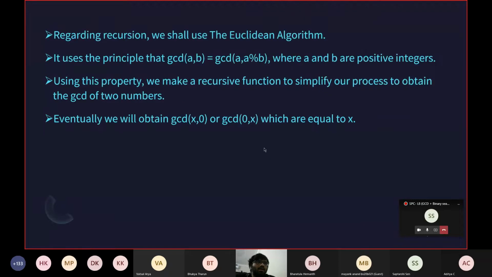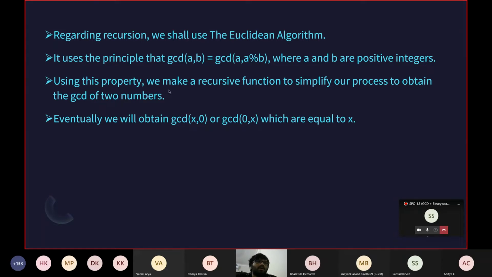So now I'll get to the actual recursion process of GCD. In the recursion way of GCD, we can shorten our process of finding GCD of two bigger numbers by equating it to a GCD of two smaller numbers. So we use something called the Euclidean algorithm. It uses the principle that GCD(a, b) is equal to GCD(b, a % b), meaning the remainder of a when divided by b, where a and b are positive integers. I'll be explaining how this is true on the next page.